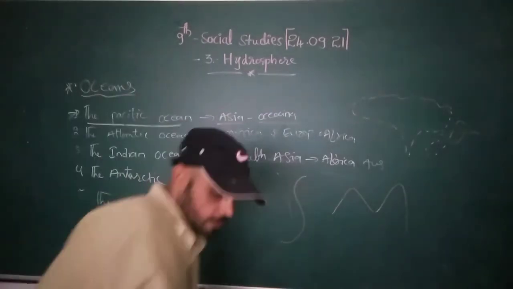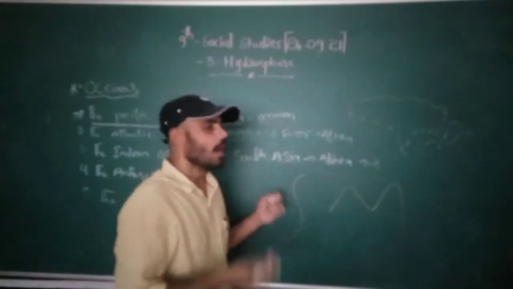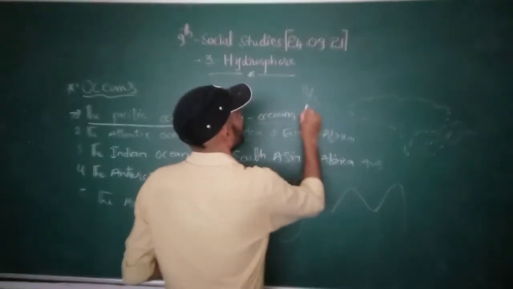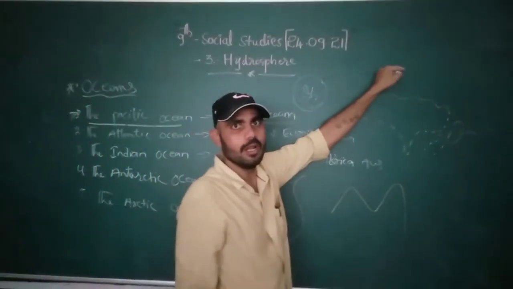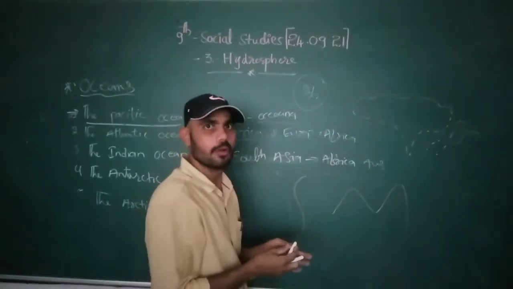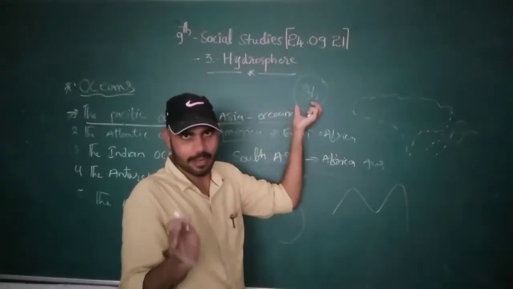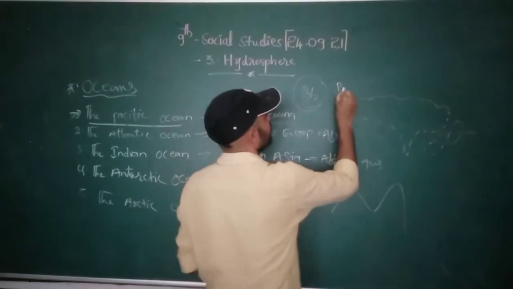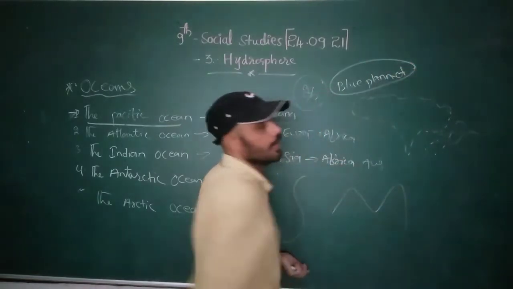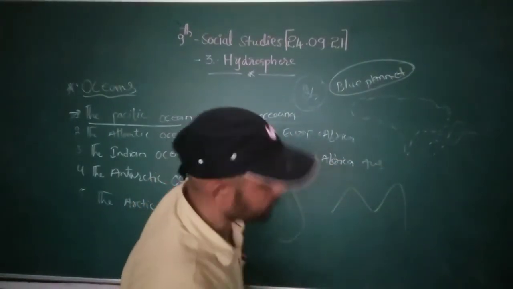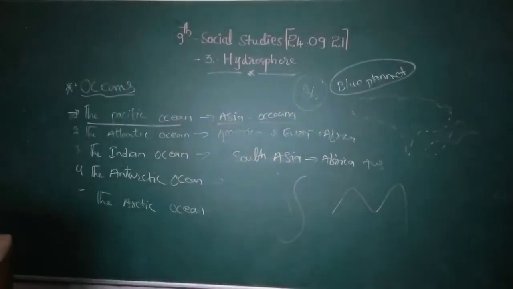This is the kind of oceans we have all over the world. Two-thirds of the Earth is water. That's why when you see it from a satellite, the globe looks blue. Most of the water looks blue. Water doesn't have any color, but we consider it blue. That's why Earth is called the blue planet. Mars is called the red planet because it looks red, right?